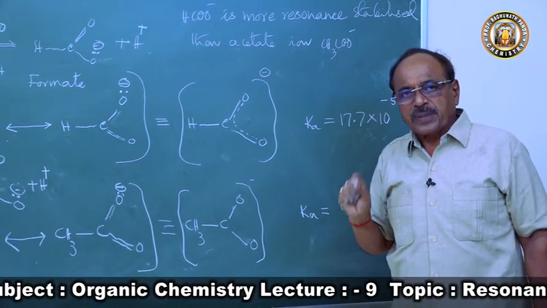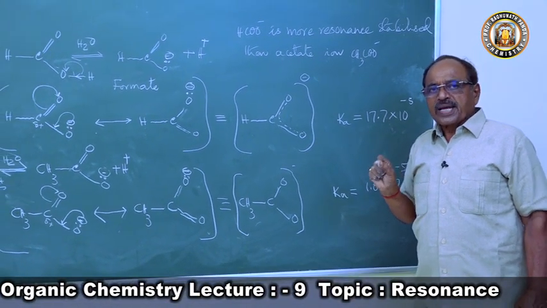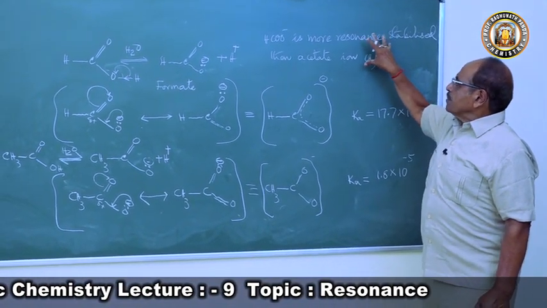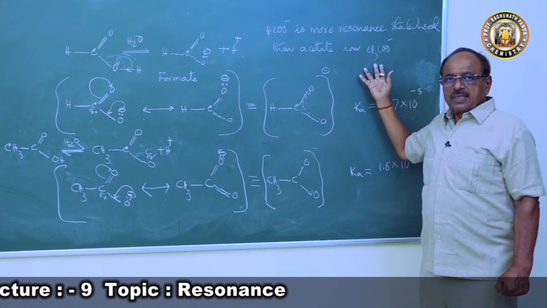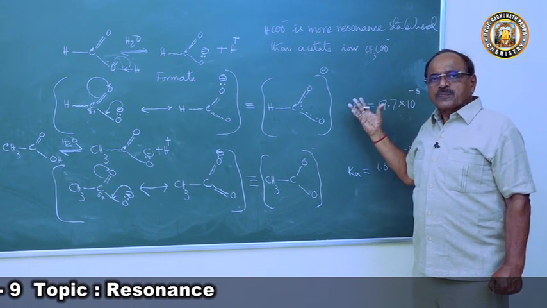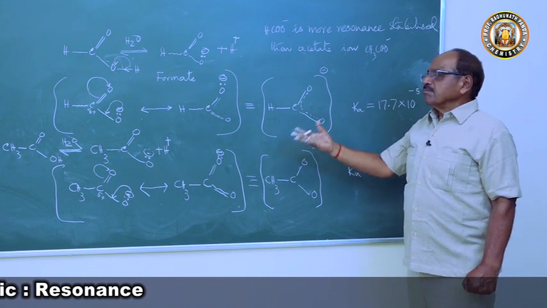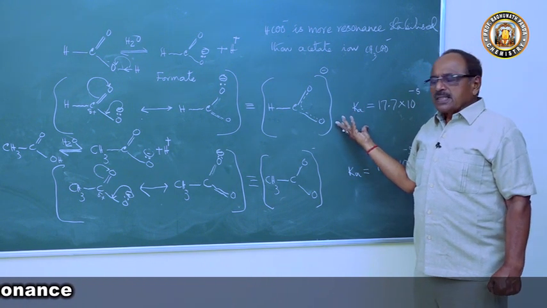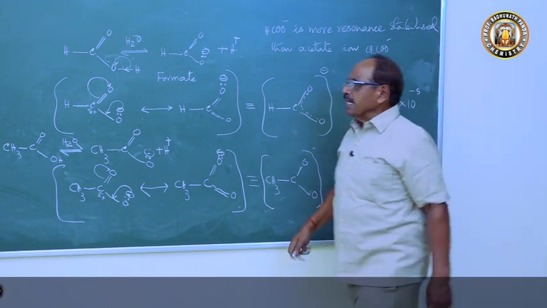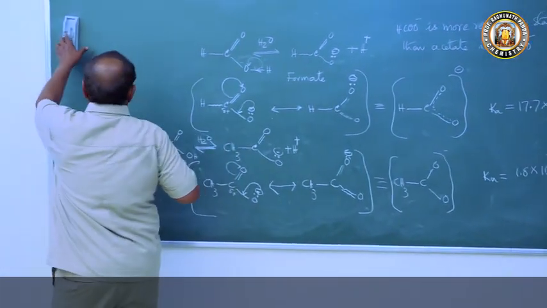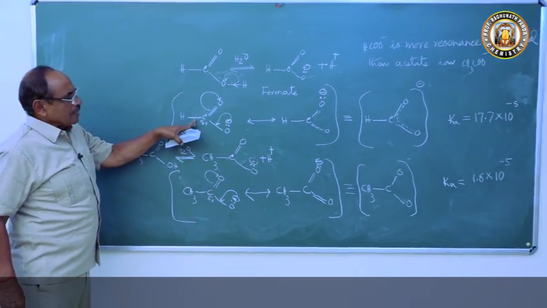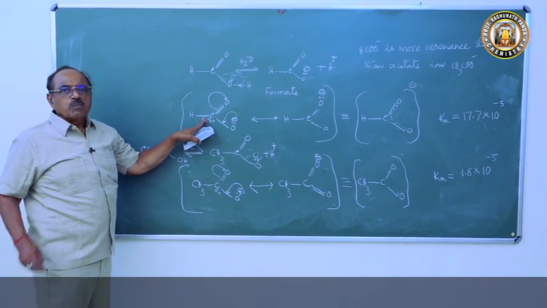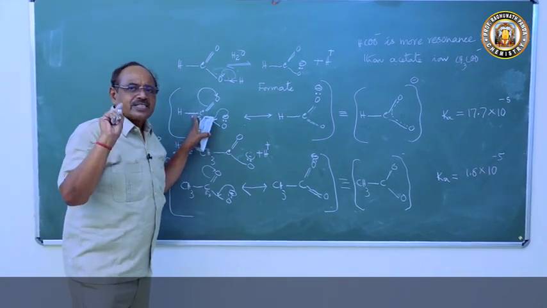Now, we have to explain why the formate ion is more resonance stabilized than the acetate ion. If we can explain that, then our answer is over. If you compare formic acid and acetic acid, what you mean to say is that formic acid loses a proton more easily than acetic acid does.